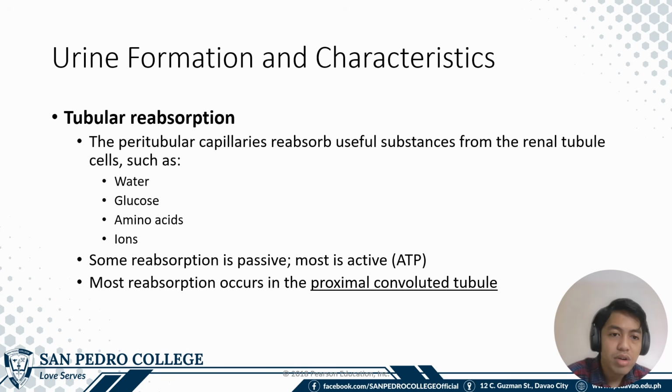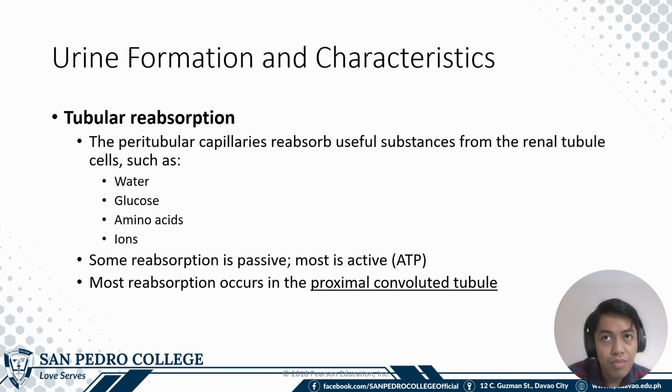Next process, tubular reabsorption. In tubular reabsorption, important to take note is most of the components are being reabsorbed actively or through the use of ATP. And most of the reabsorption also occurs in the proximal convoluted tubule. However, there are still components being reabsorbed in the other segments of the renal tubule.